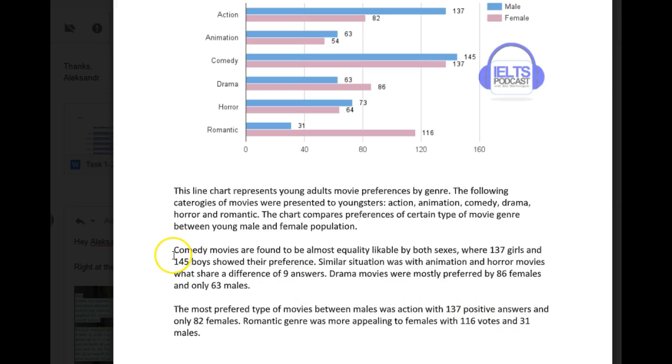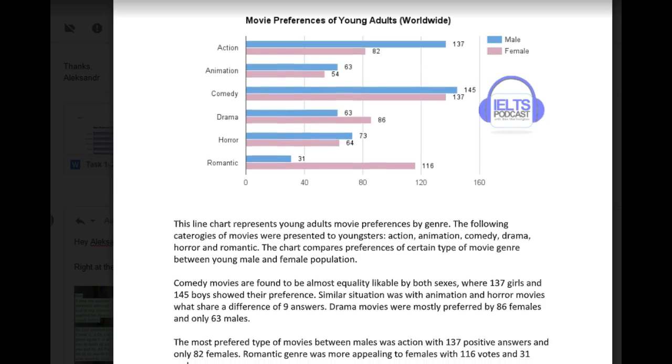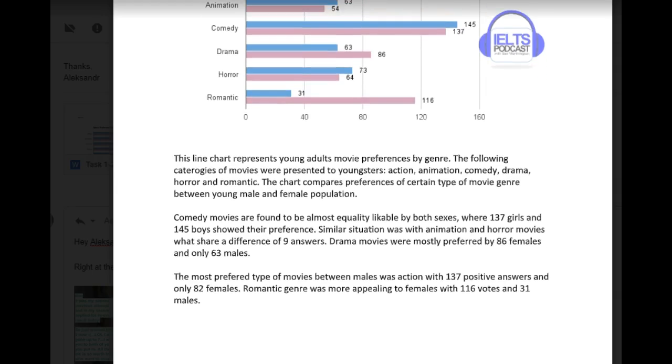So what you could have said is that there were some similarities between the genders, comedy movies, etc., and then animation and horror movies were this and this. Or you could have said something like we're between 54 and 63 for both, and between 60 and this for horror. And then you could have talked about the areas where the genders were different, which were, as you clearly stated here, action and romantic movies, and drama has a decent kind of difference that's worth mentioning.